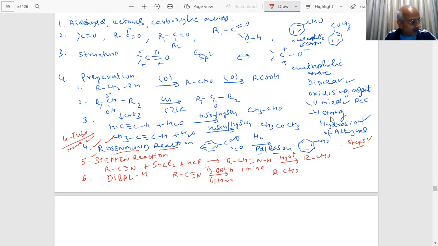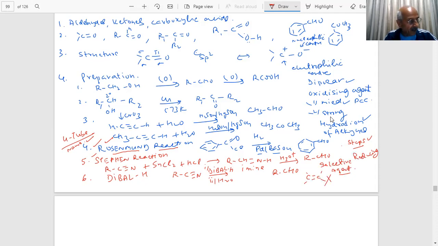What is so important about this? Can you tell me what is more important about DIBAL-H, student? Because there are so many other reducing agents also available. But what is so special about DIBAL-H, students? Why is it called a very selective reducing agent? Selective reducing agent, student. It is very selective, student, because if a double bond is there, it is not going to do anything with that double bond, students.